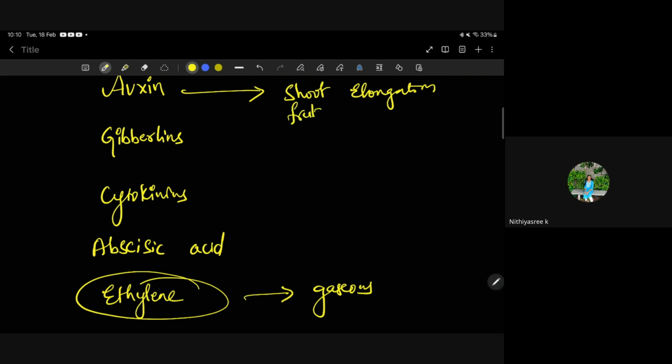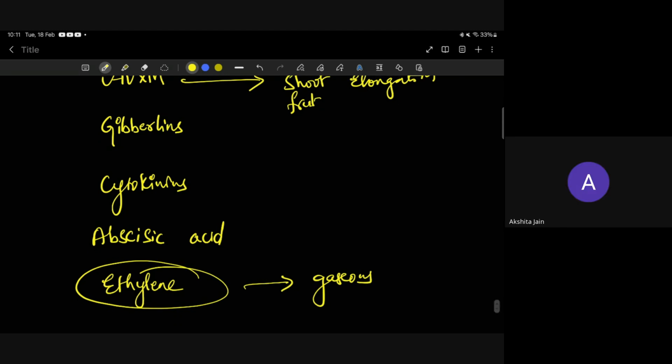What about gibberellins? Ma'am, growth of stem. Yes, elongation. What about cytokinins? Cell division. Promote cell division. Yes. Abscisic acid? Helps in closing stomata and inhibits stem growth. Yes. And there is one more very important point. What about seed germination?